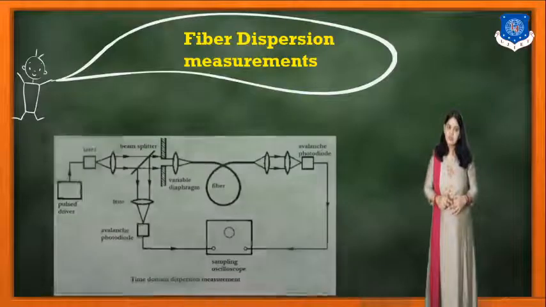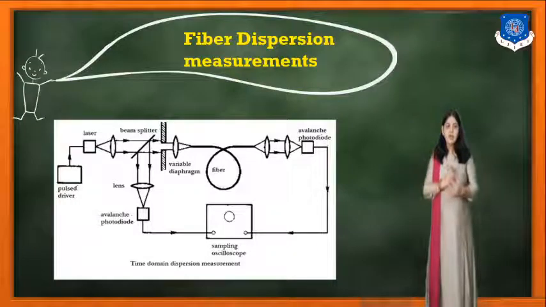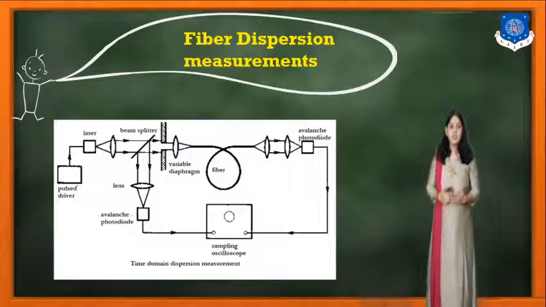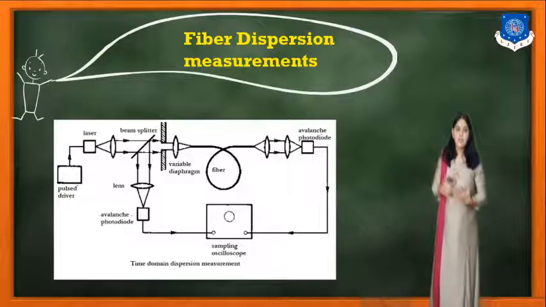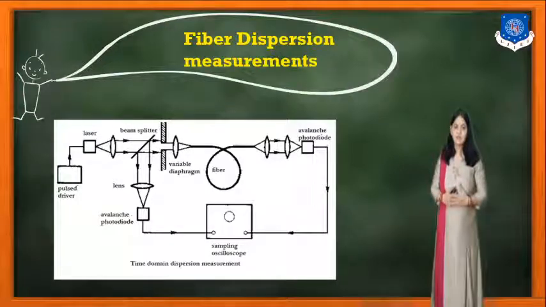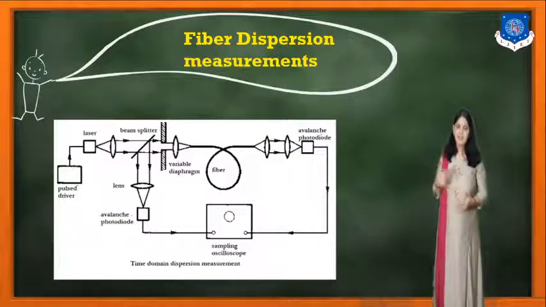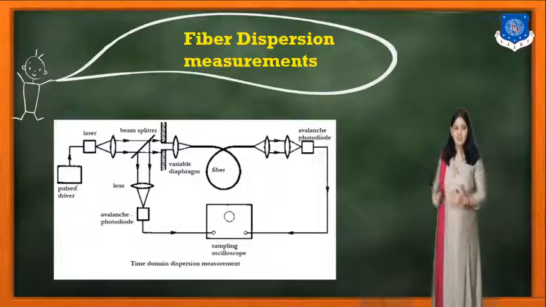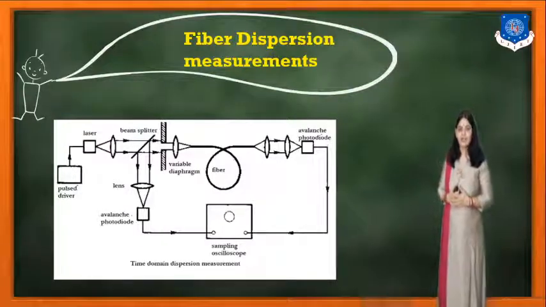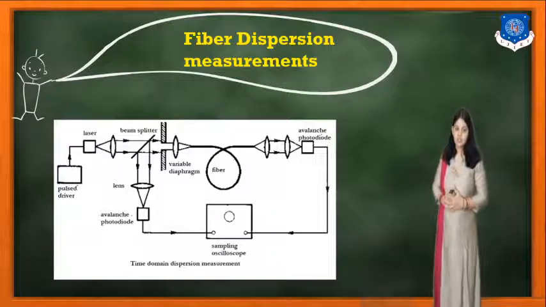So now in the diagram you can see how the measurements can be done at both ends. Here you can see the pulse from the driver. The laser passes the pulses, the beam splitter splits the light, which passes through the optical fiber. Again, the light that emerges can be detected by the avalanche photodetector and given to the oscilloscope. At the other end, again the same thing can be done.